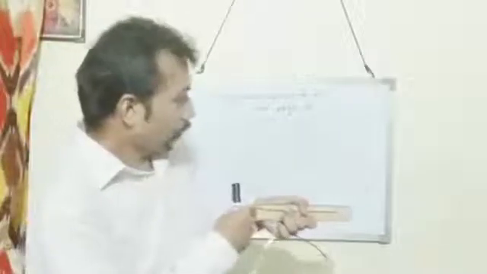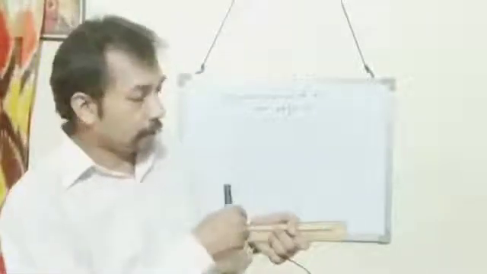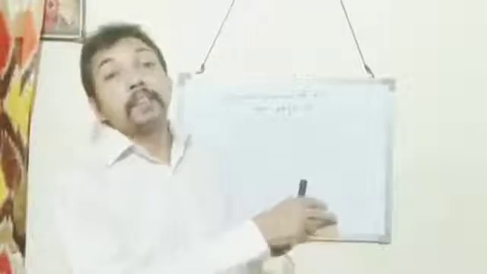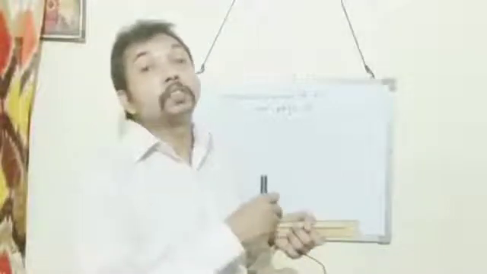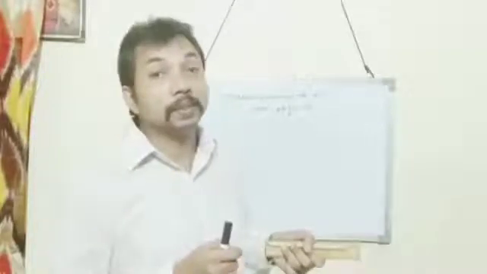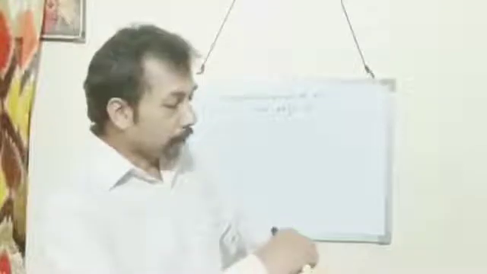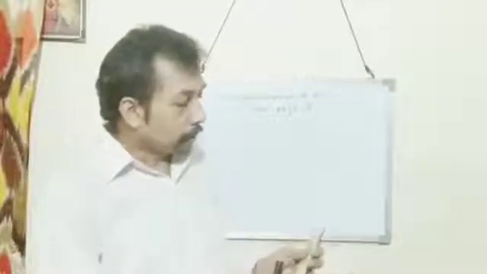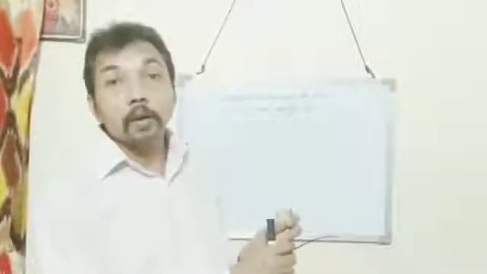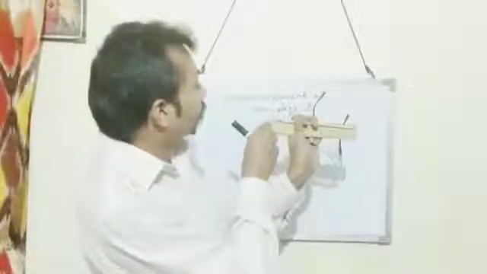On this end reading is 0 and on the other end it is 17.6. So what is the length of this pencil? 17.6 minus 0, which is equal to 17.6 centimeter.